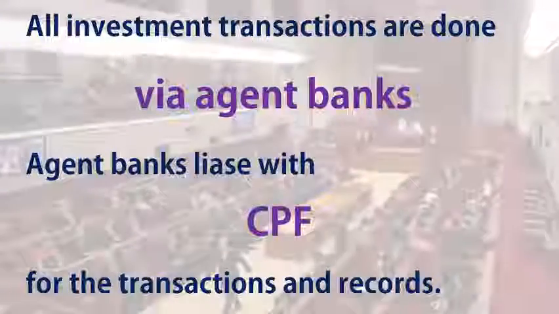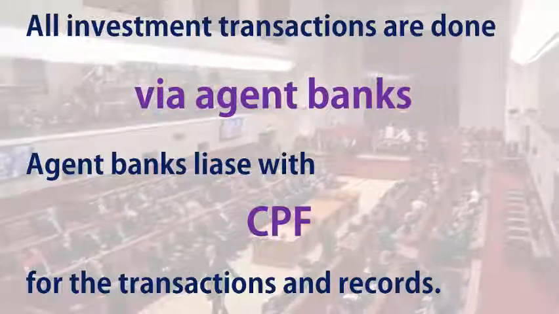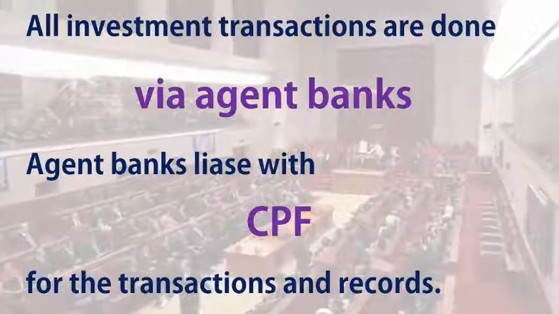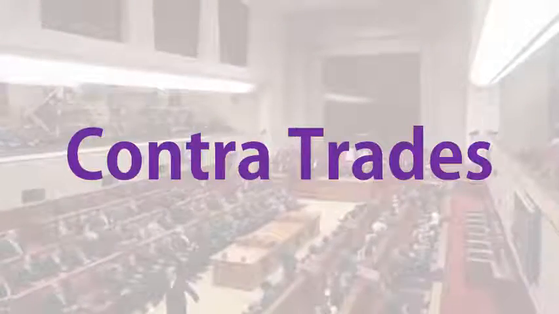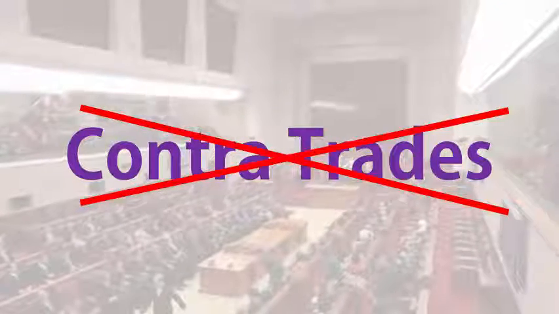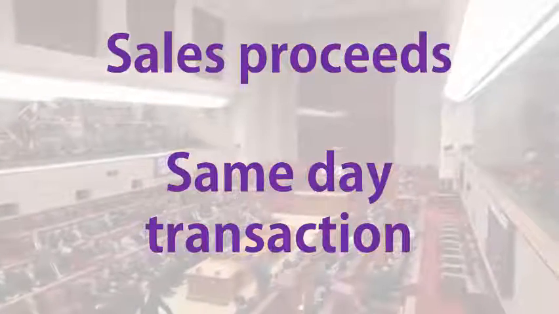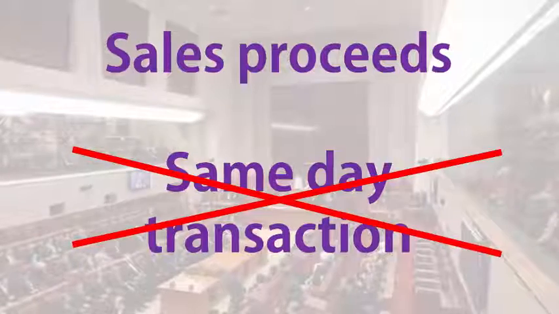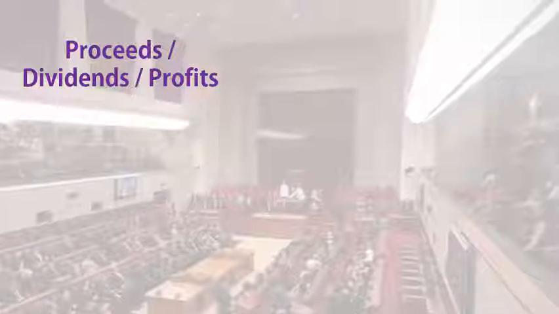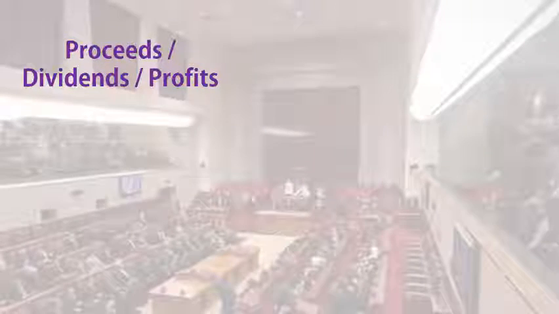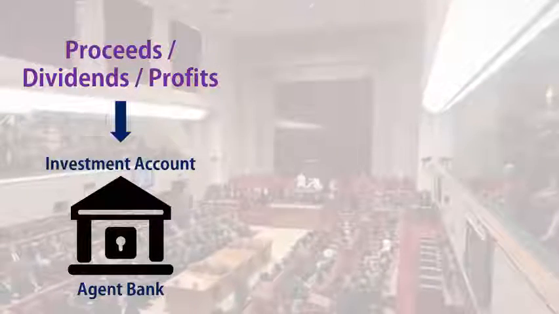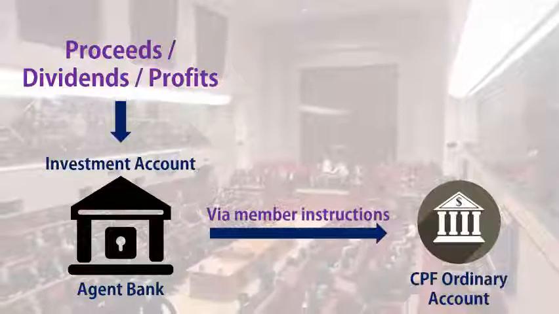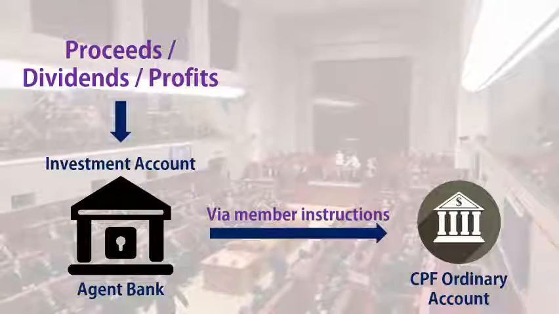All investment transactions are done via agent banks, and agent banks liaise with CPFs for all the investment transactions and the investment records. No contra trades are allowed in CPFIS. Sales proceeds are not allowed for same-day transactions under CPFIS. Proceeds, dividends, and profits from the investment under CPFIS goes into the investment account in the agent banks, and only through member instructions that the funds can transfer back to the CPF ordinary account.